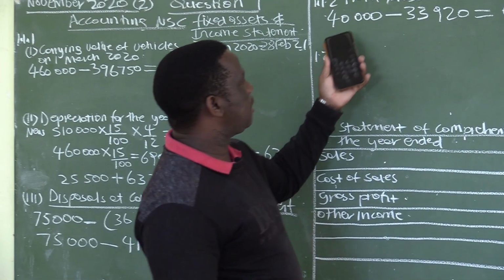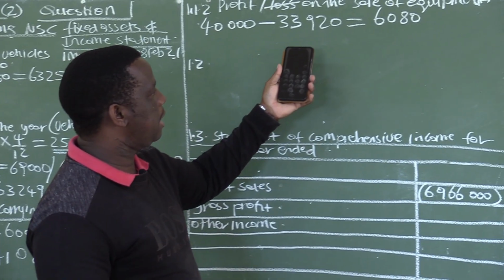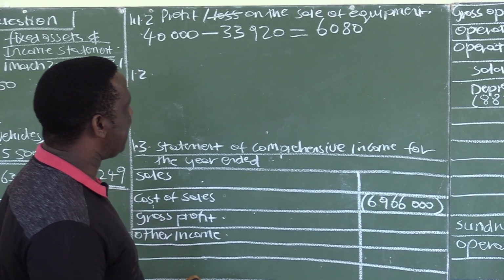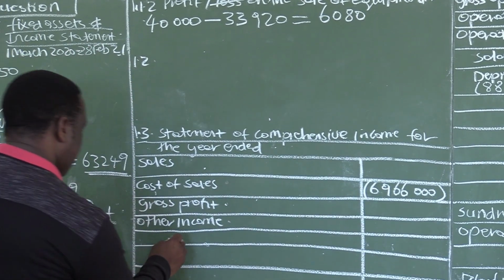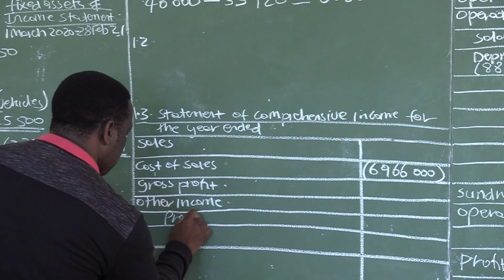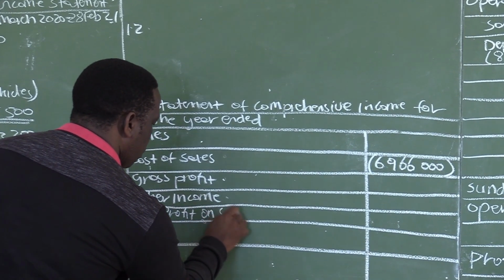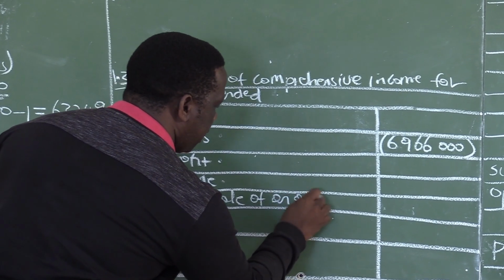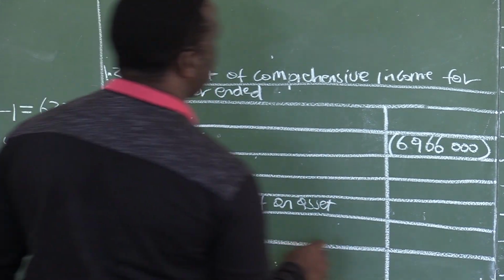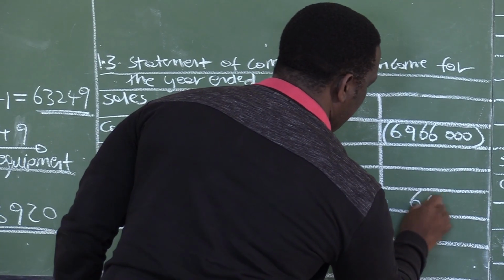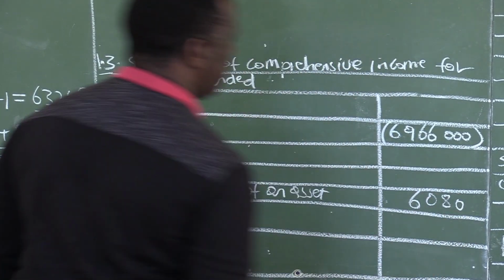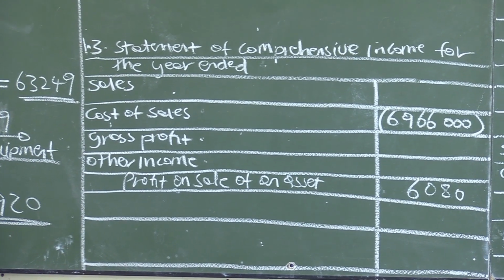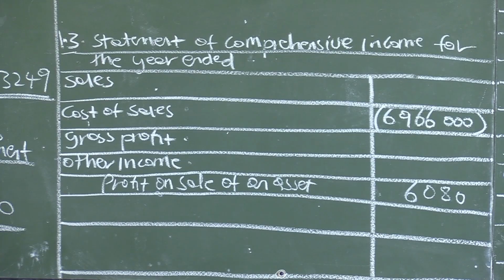The selling price is 40,000 minus 33,920. So this business has made a profit of 6,080. Under your other income, you have your profit on sale of an asset, and this profit is 6,080. It's an income to the business.